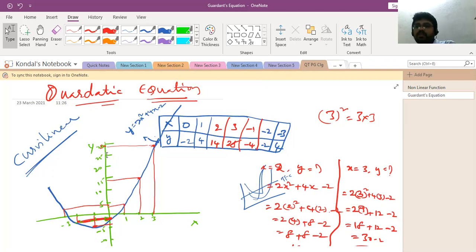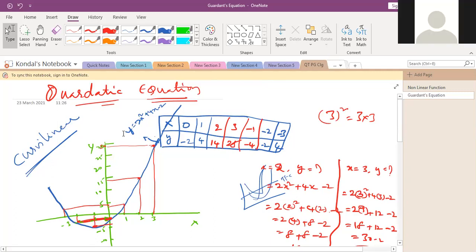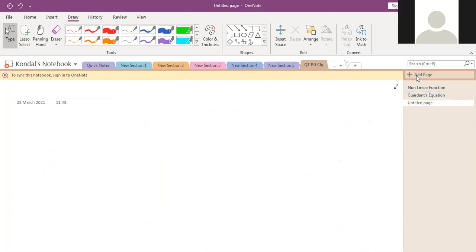Does anybody still have a doubt regarding this one? No, sir. Shall I move to another topic, that is the cubic function? If you have any doubt, let me know.